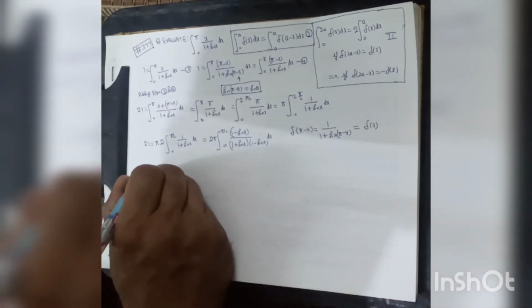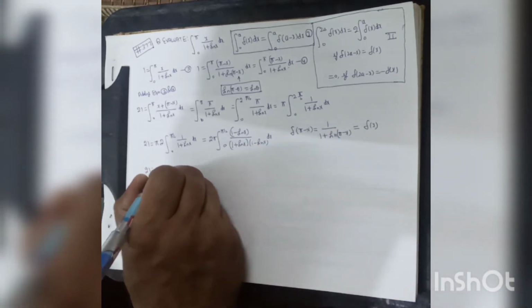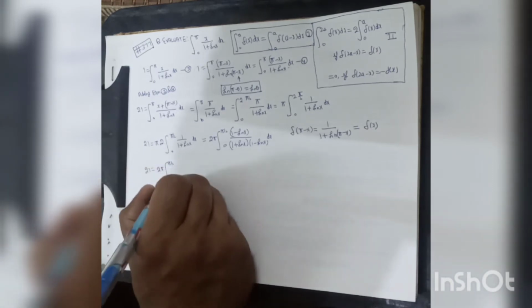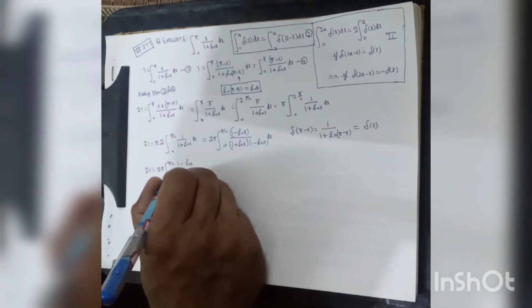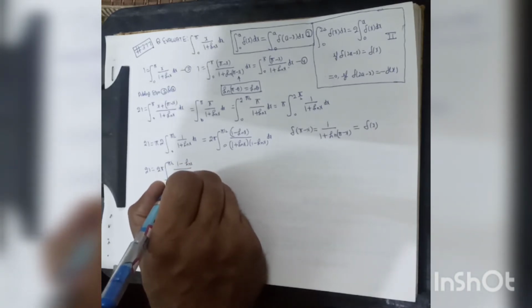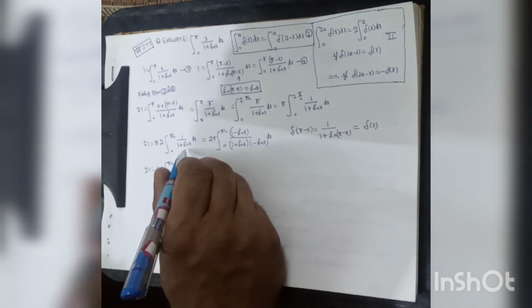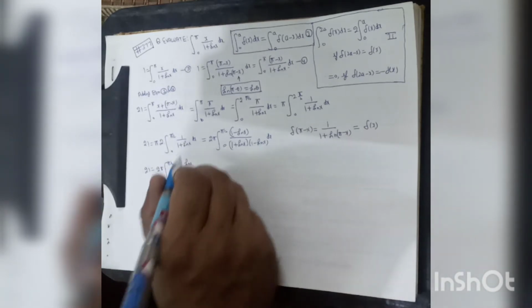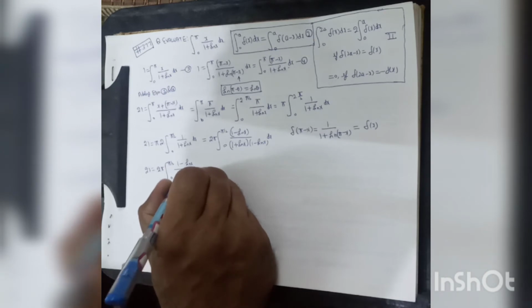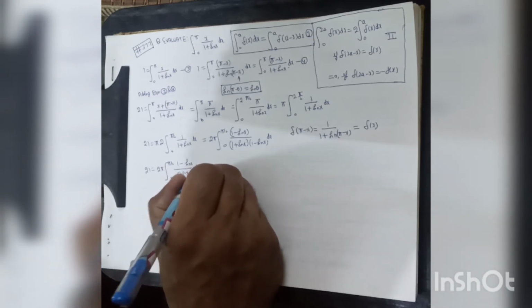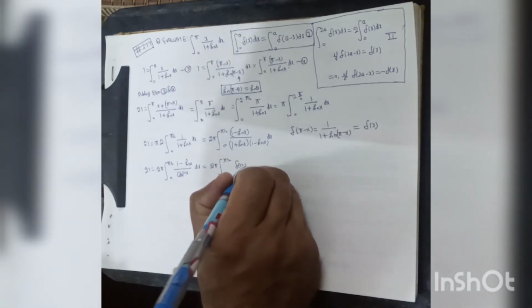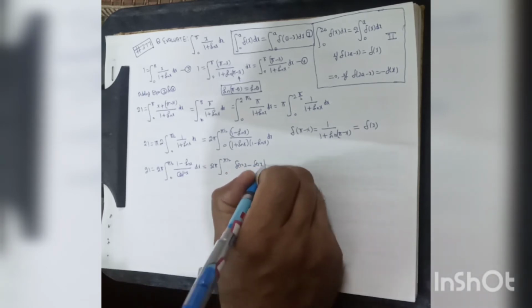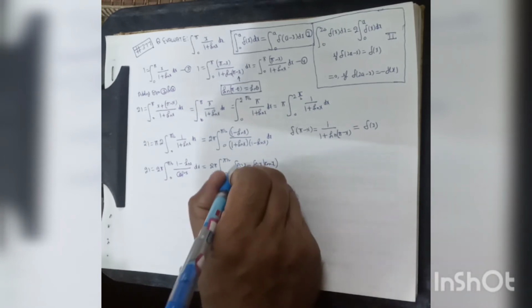So this may be written as 2I is equal to 2 pi into the integral from 0 to pi by 2 of 1 minus sin x divided by cos square x dx. So this may be written as 2 pi into the integral from 0 to pi by 2 of sec square x minus sec x tan x dx.